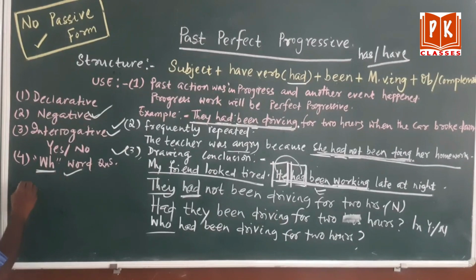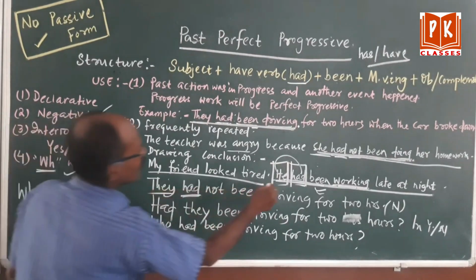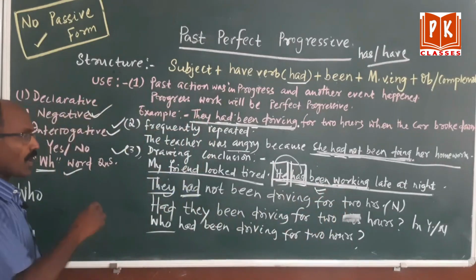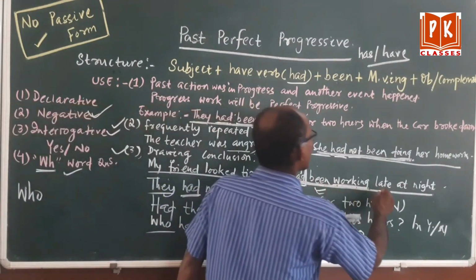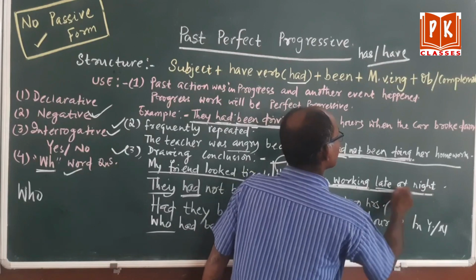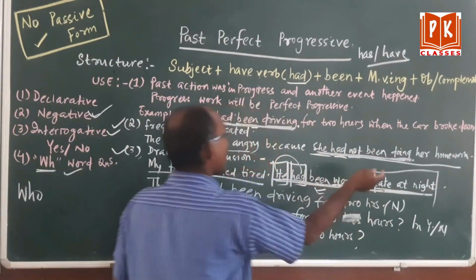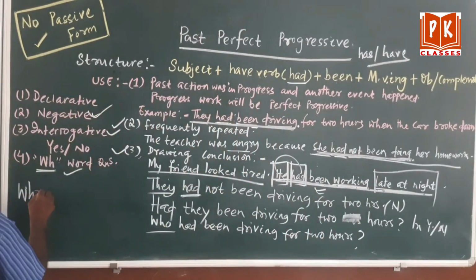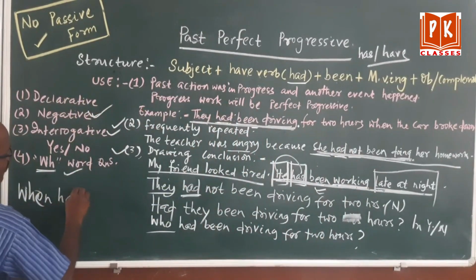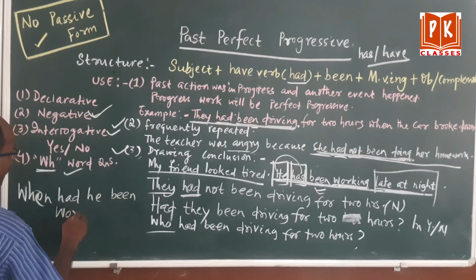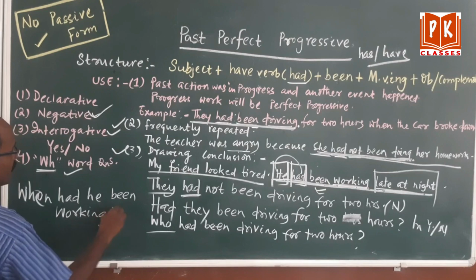You take the WH word, suppose who. Who means the answer will be he. Who had been working late at night? Clear? Okay. Suppose you are asking a question using when. When had he been working? Question mark.